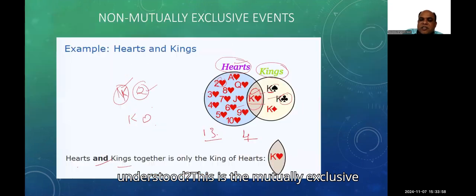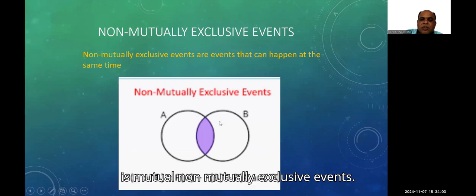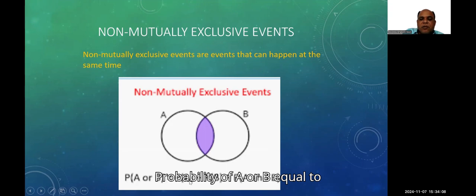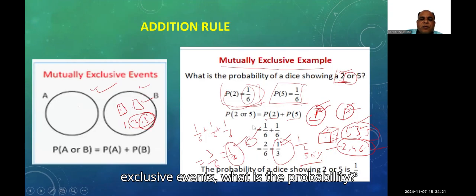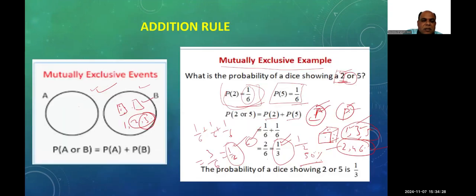This is the mutually exclusive and mutually non-exclusive events. This is non-mutually exclusive events. Probability of A or B equal to probability of A plus probability of B minus probability of A and B. That intersection part has to be subtracted. But if it is mutually exclusive events, what is that probability? It is a very simple rule. Probability of A or B.